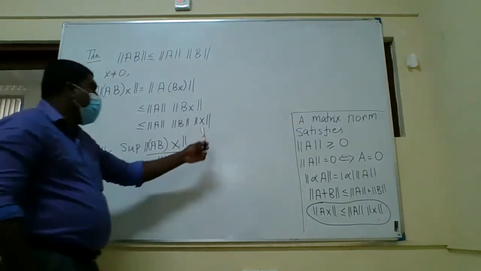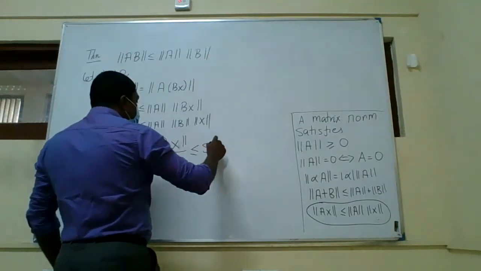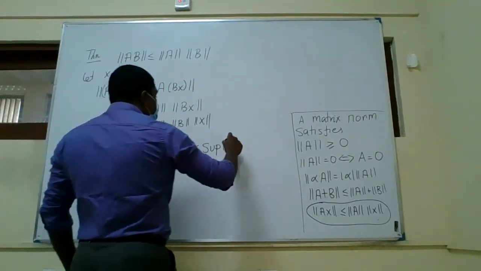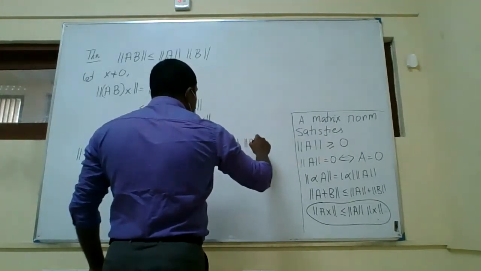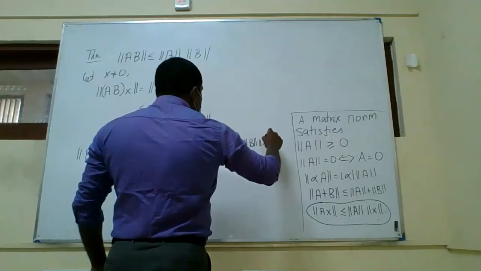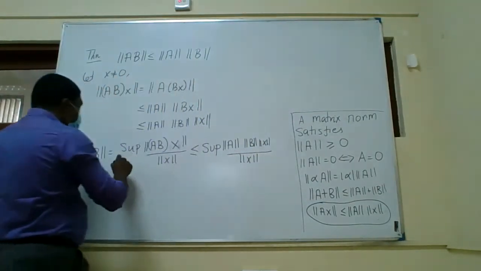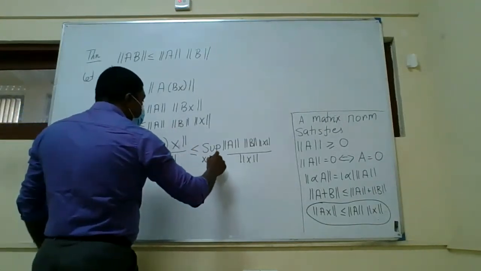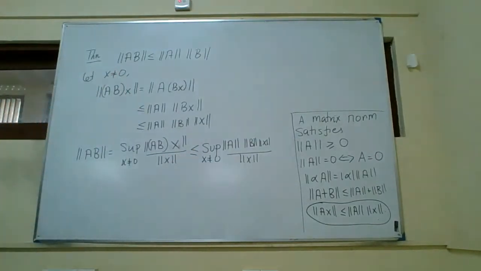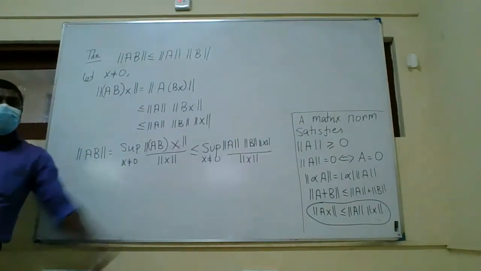But this is less than or equal to the supremum of norm of A times norm of B times norm of x over norm of x, where x is non-zero, x is not equal to 0. Because norm of ABx is less than or equal to norm of A times norm of B times norm of x.